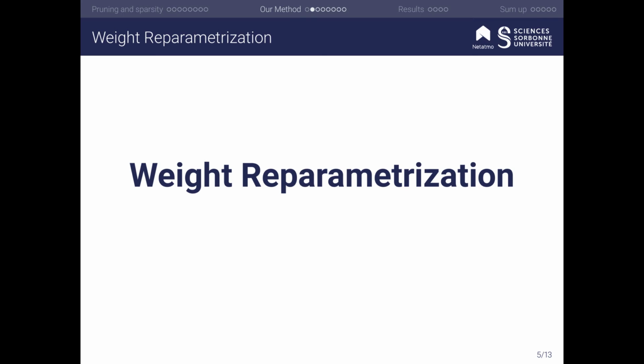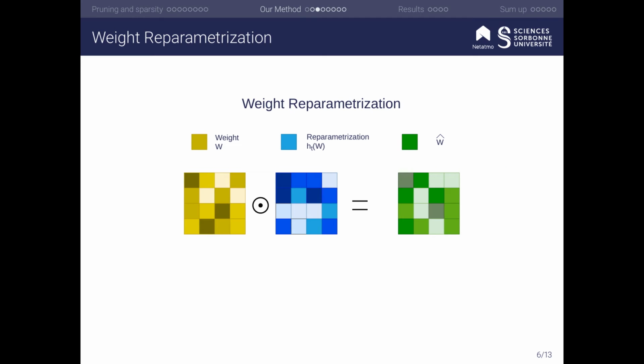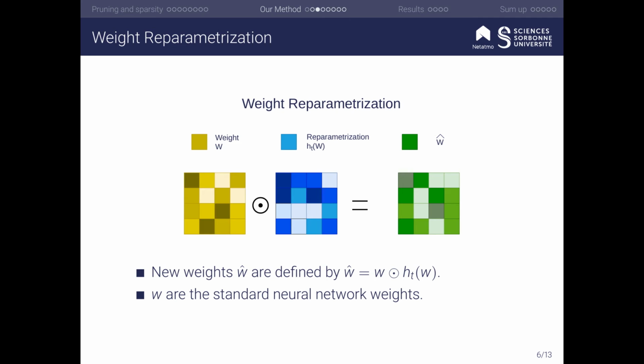Now that we have these elements in mind, I will give some details about our method. First, let's start with weight reparametrization. New weights, called W hat, are created, being the Hadamard product of the original weights, here called W, and H of W, H being our reparametrization function. W are the standard neural network weights.